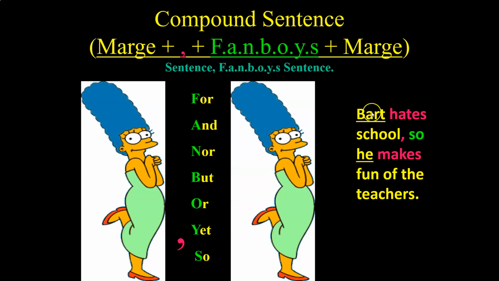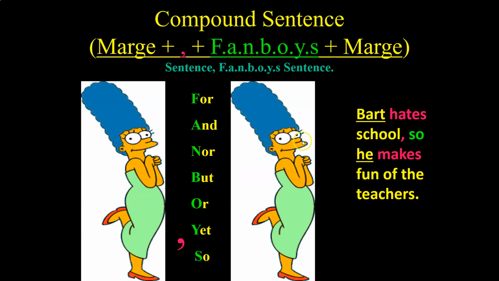Here's an example. Bart hates school, so he makes fun of the teachers. So we have two complete sentences. Bart hates school can stand alone. He makes fun of the teachers can stand alone. But in this instance, you want to coordinate, then you want to join them together and use the fanboy so because it kind of helps us to establish that cause and effect relationship.